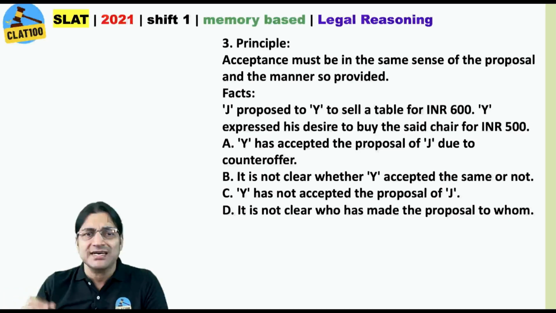So first of all, decide: is it acceptance? No, it's not an acceptance. Y has accepted the proposal? Just stop there. It is not clear whether Y accepted the proposal or not. Of course, the answer is simple: Y has not accepted the proposal of J. And I do not have to read many options. The moment I spot that, I should stop.